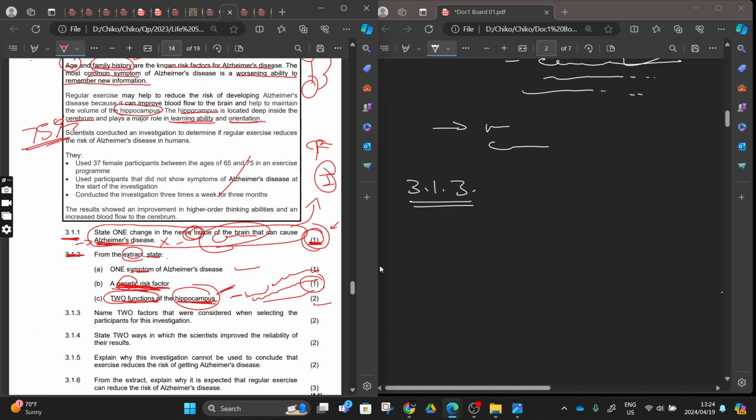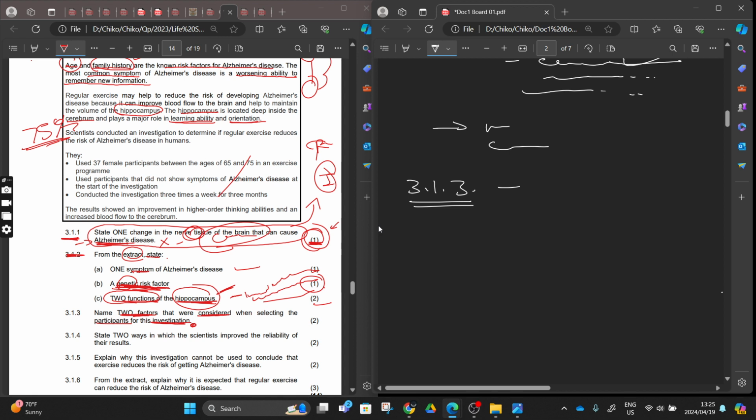3.3.3. Name 2 factors that were considered when selecting the participants for this investigation. When we learn the investigation, we have questions dealing with the dependent and independent variables. What is it that they do for reliability, for this investigation to be reliable? What are the control factors? Those are the questions that come with investigation. It is the same as this one, but name 2 factors. We want 2 factors that were considered when selecting the participants. We can get them here, right? We only want 2.